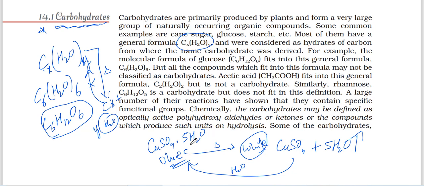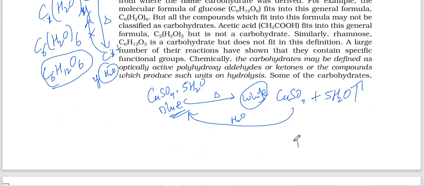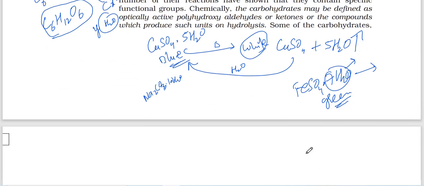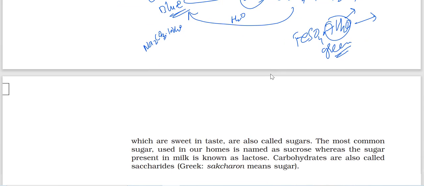Those are hydrated molecules. Similarly, FeSO4·7H2O is there. Many hydrated salts exist. Even Na2CO3, washing soda, Na2CO3·10H2O. By heating, these 7 water molecules leave, and it becomes colorless; it is green in color. Again, if you put it in water, it gets the same color back. These are the hydrated molecules.